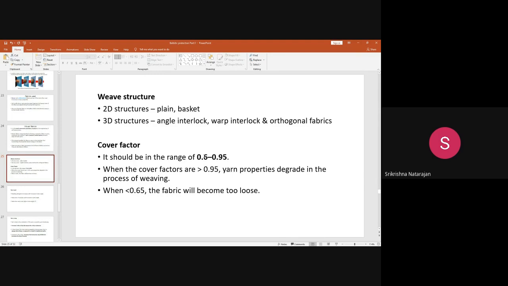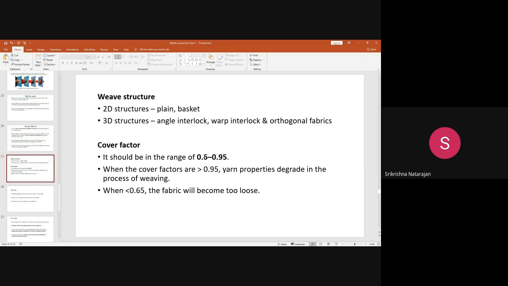The structure will be very loose, so the fabric will just get ruptured without absorbing the energy. It will just get ruptured and the projectile will penetrate without any energy absorption. It will lead to failure. But when the cover factor is greater than 0.95, what will happen? The fabric will just tear without absorbing the energy, because of the too compact structure. If a projectile hits, it will also rupture. Both are not desired, especially when the cover factor is low. That is not desired at all.